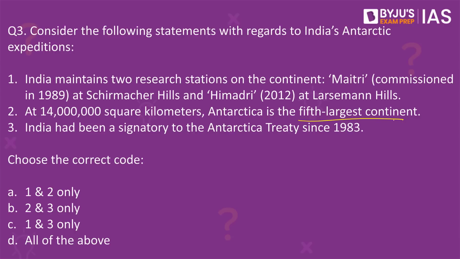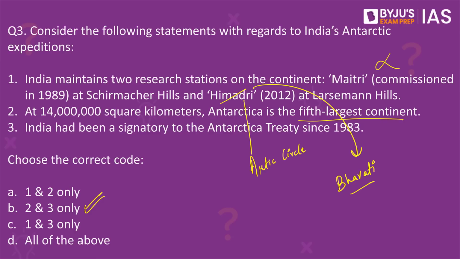The correct answer here would be B. 2 and 3 are correct. The first statement is wrong because India right now has two operational missions in Antarctica, but the second one is actually not Himadri. Himadri is India's mission at the Arctic Circle. So this is at the North Pole. In the South Pole, that is in the Antarctic, the next mission or the second one that we have for India is actually called Bharti.